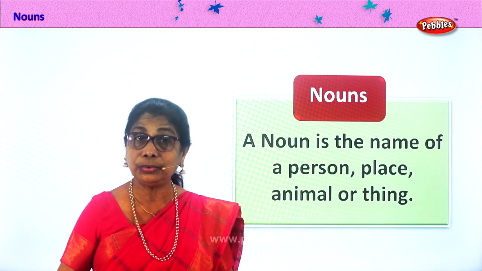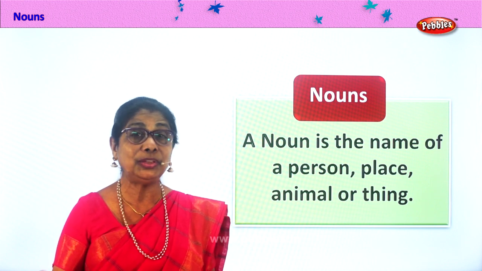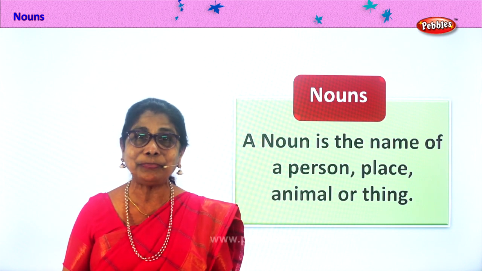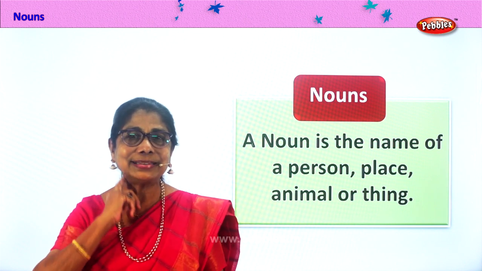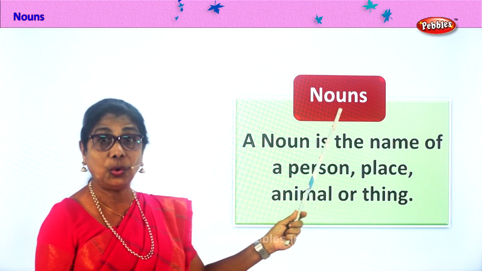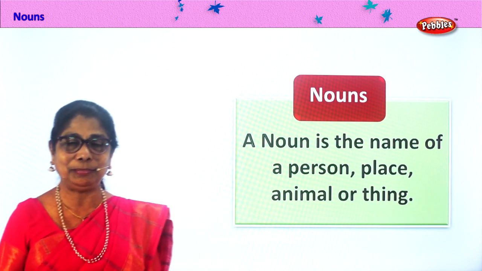Whether in the house or outside the house or in the school, anywhere you go, on the road, you have a lot of vehicles. You can name them. Bus, car, cycle, and so on. So today we are going to look at nouns. When you say nouns, anything can be named.